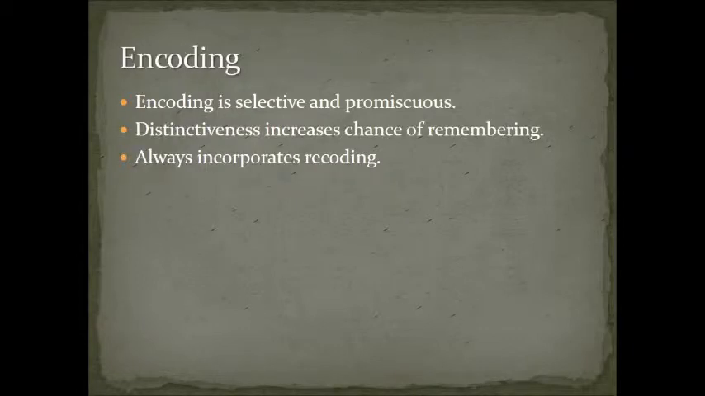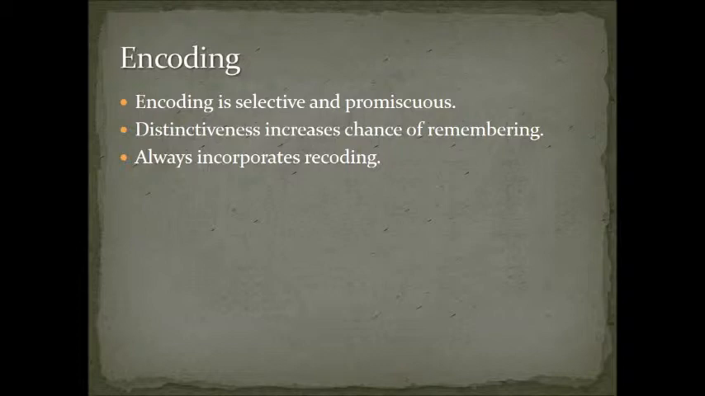One of the principles of encoding is that it is selective. We unfortunately are limited to only paying attention to few things at a time. A second principle of encoding is that it is promiscuous. We are constantly encoding memory from the events in our daily lives. In addition, distinctiveness is an important quality that can help you remember something.